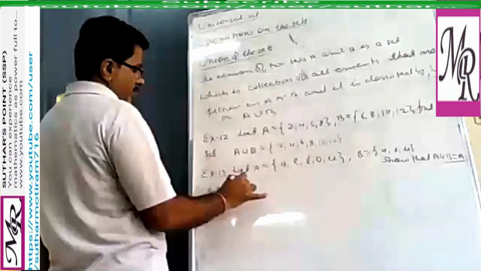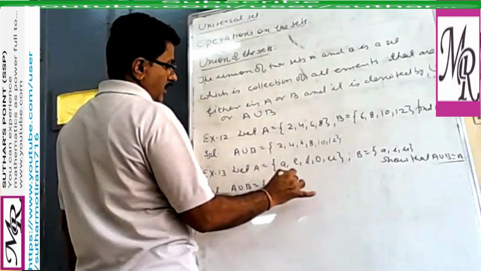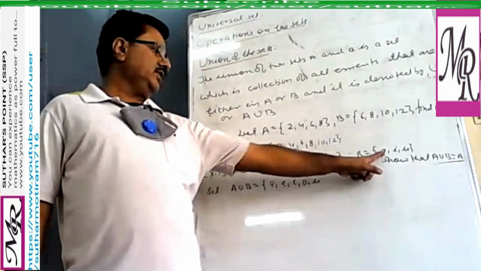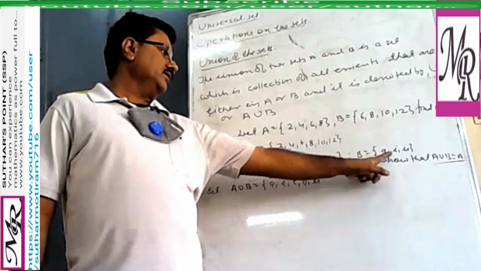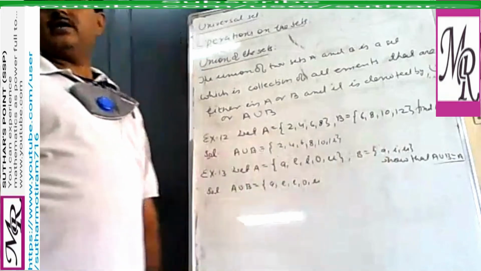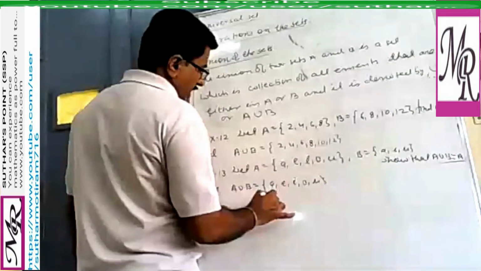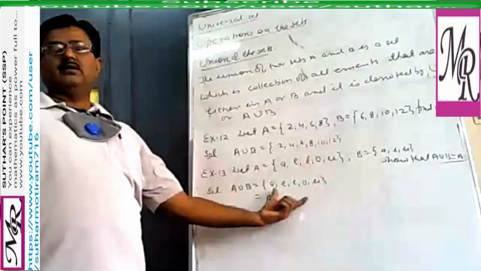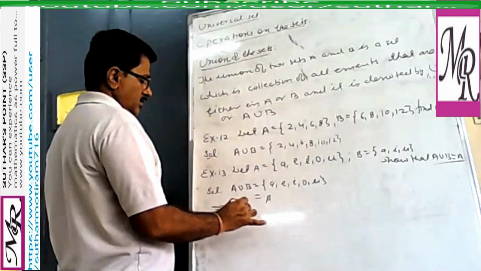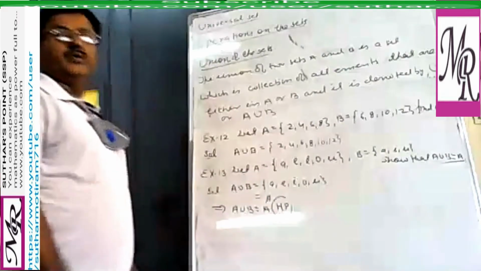So all elements of A first, that is A, E, I, O, U. Now we take the elements of B. A, that is already in A, so we take I, that is already taken. U, that is also written. These elements are same as the elements of set A. You can say that A union B equal to A.